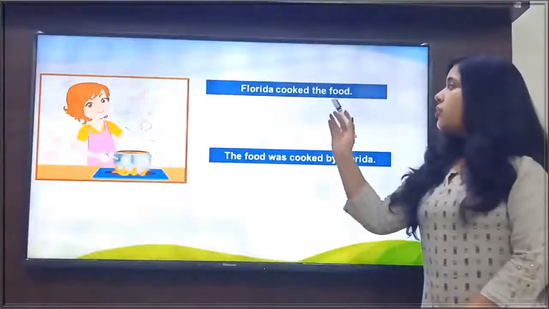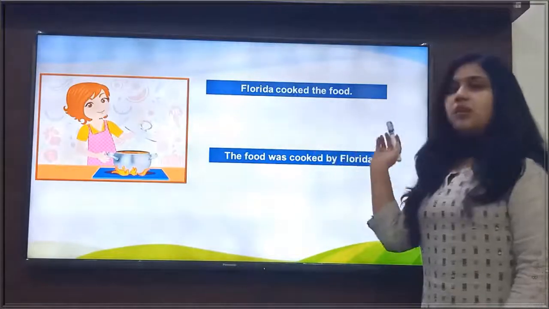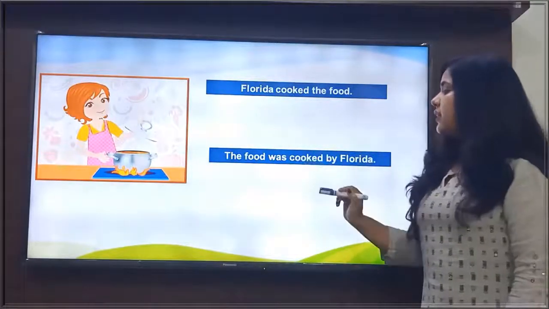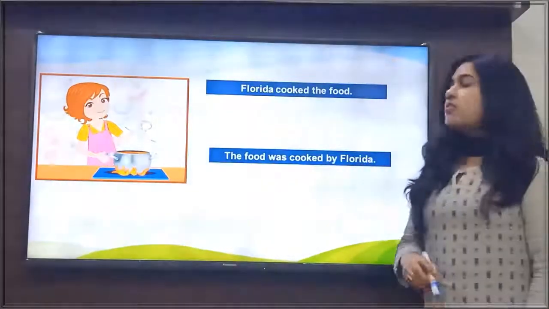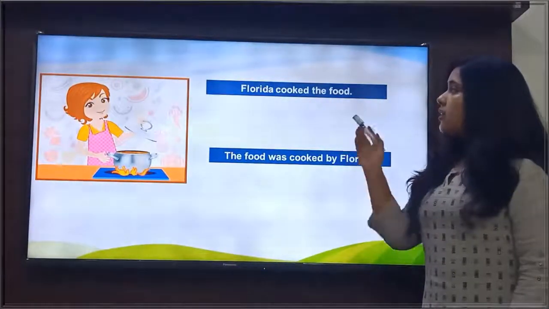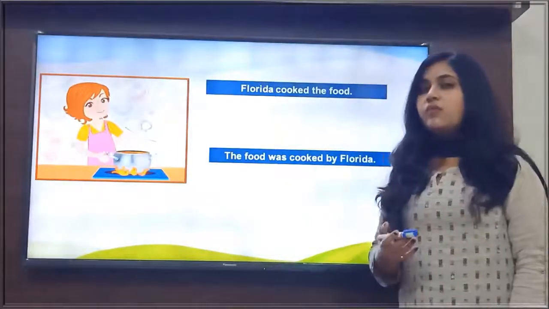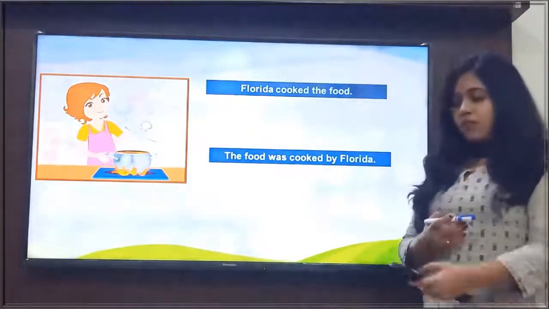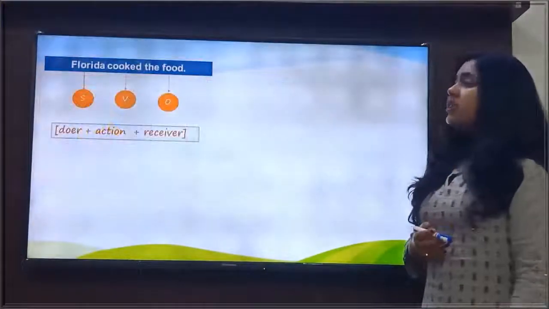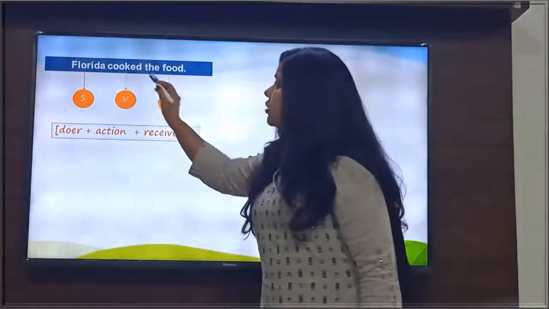Now look at both of the sentences here. The first sentence is Florida cooked the food, and the second sentence is the food was cooked by Florida. So we can see that the structure of the sentences is different, but both of the sentences give the same meaning. So what is the difference? Now look at the first sentence: Florida cooked the food.